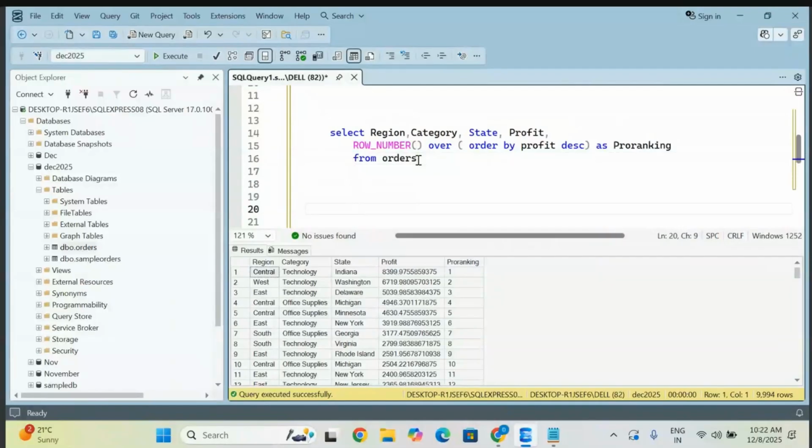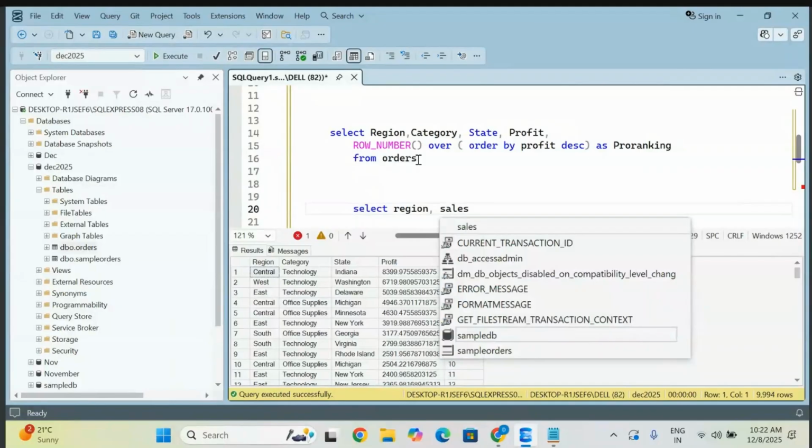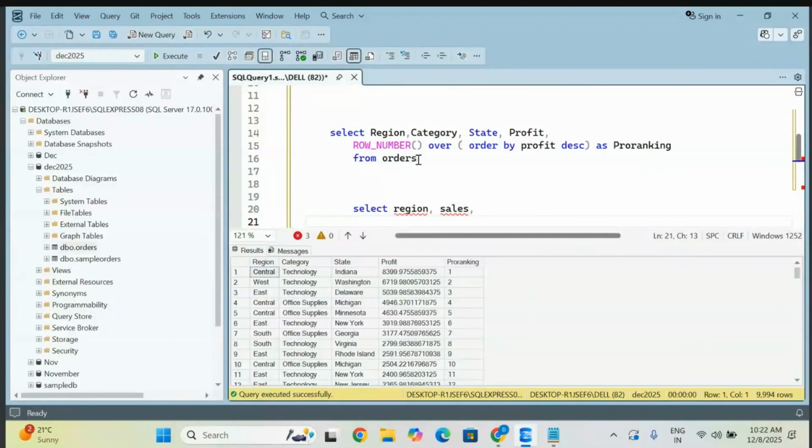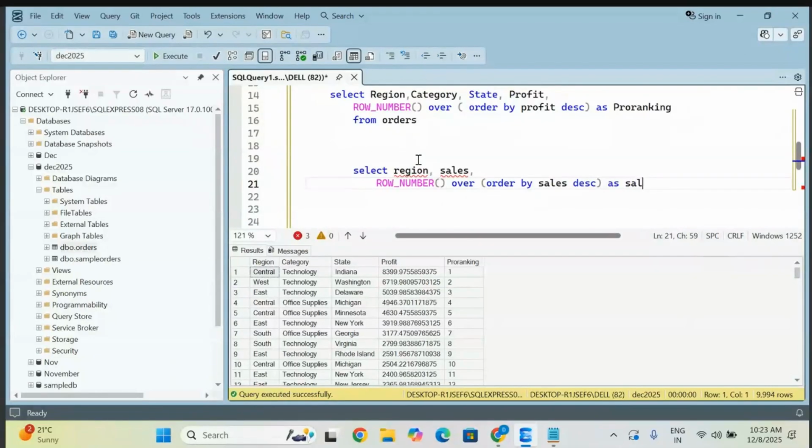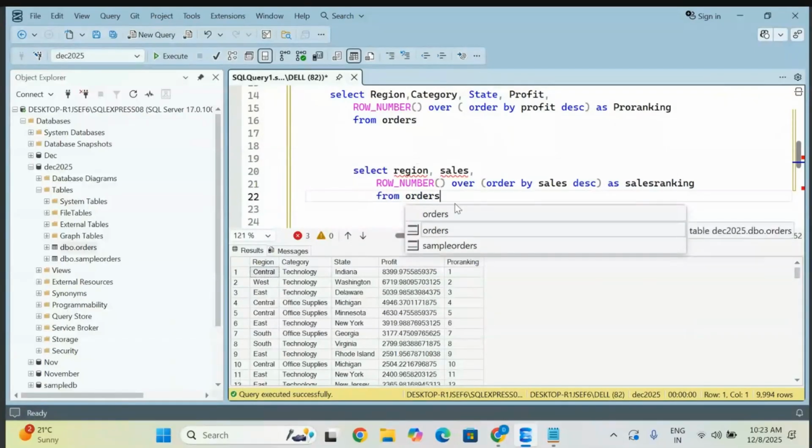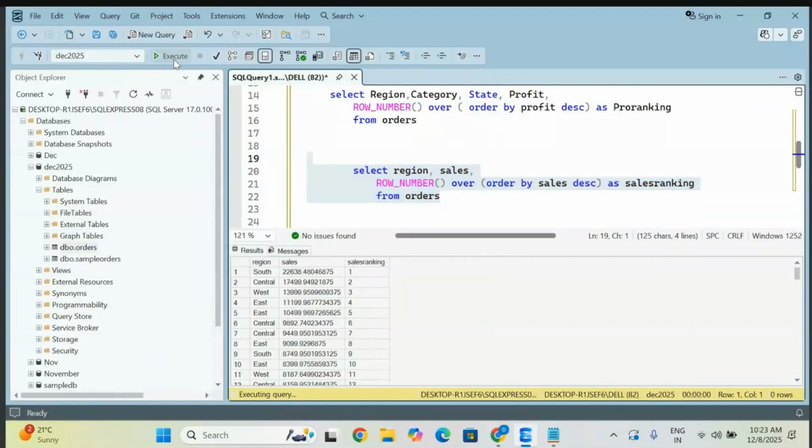So let me make a change here. For example, I'm giving SELECT, and only region I'm going to take. And let me take sales or profit, whatever you like. Now I'm going to write ROW_NUMBER OVER, and this is your condition. I'm just taking ORDER BY sales, and I want descending order. I'm giving an alias name, sales rank, from whatever your table is. Perfect. This much you already know. You execute it and you will successfully get it.